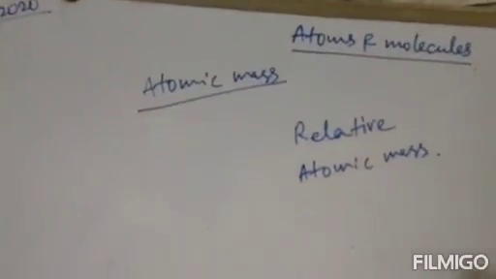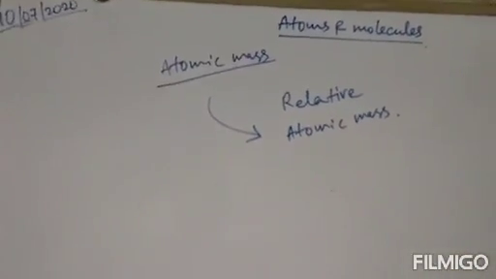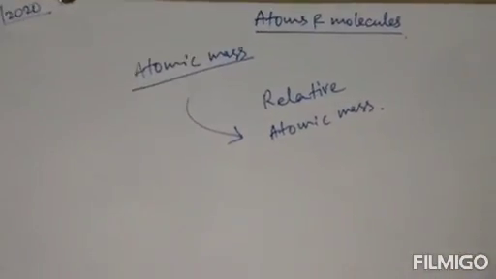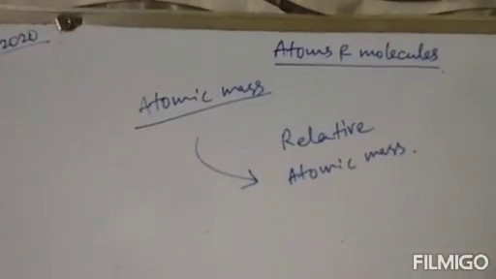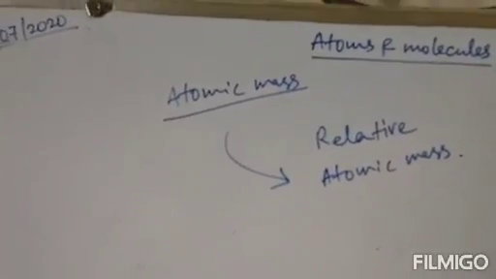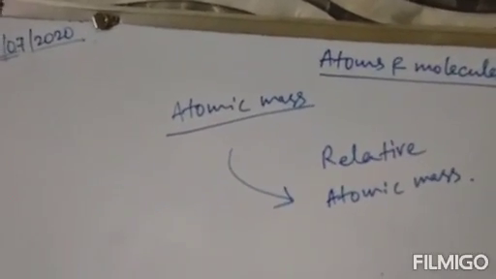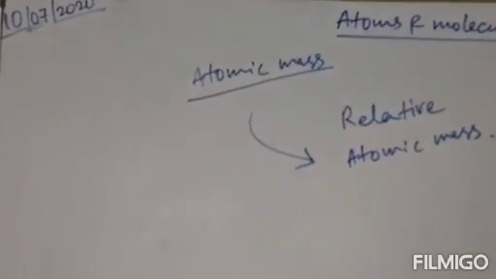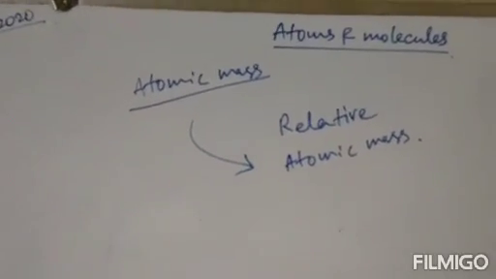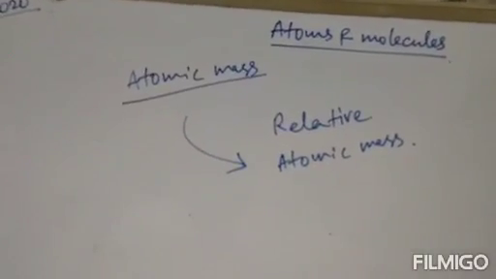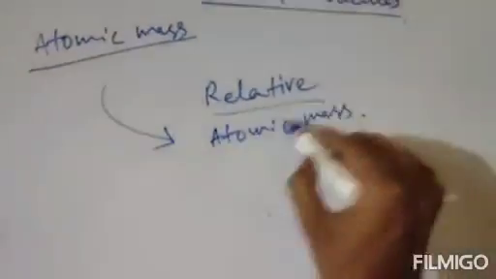From there, the concept of relative atomic mass arises, because to determine the mass of an atom is very difficult due to the small size of the atom. Therefore we cannot individually specify the mass of one atom. Clear? That's why the relative atomic mass concept was given by Dalton. So what is relative atomic mass?